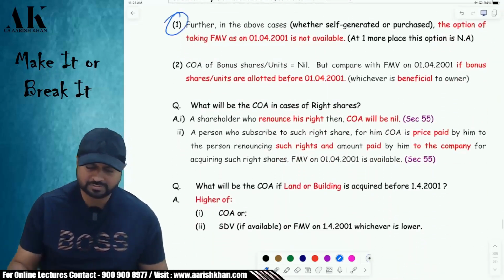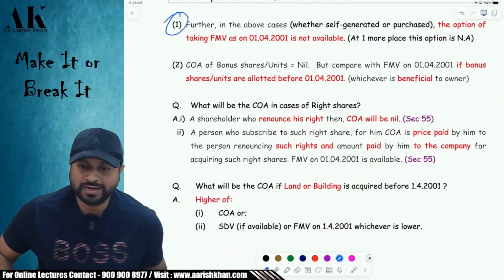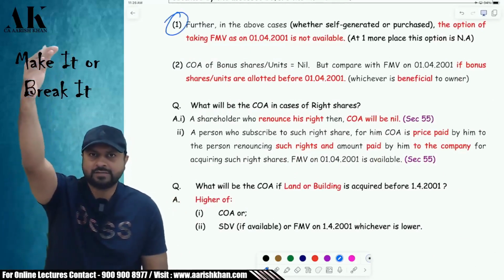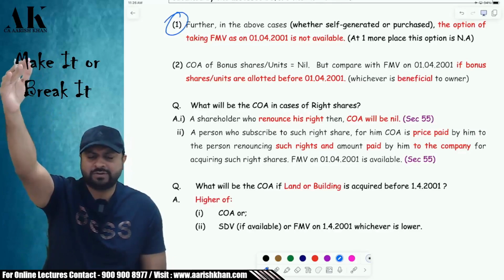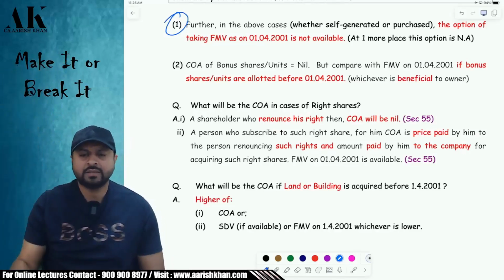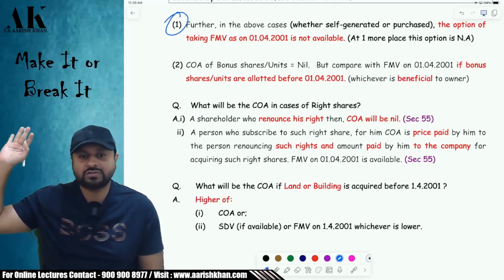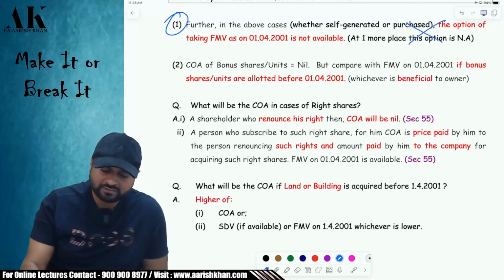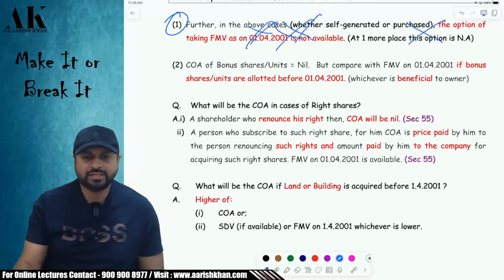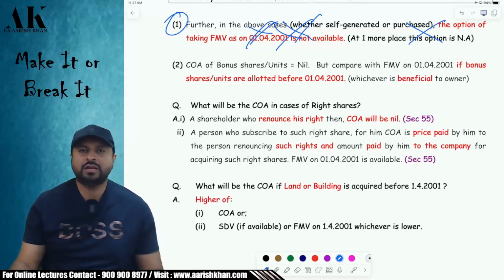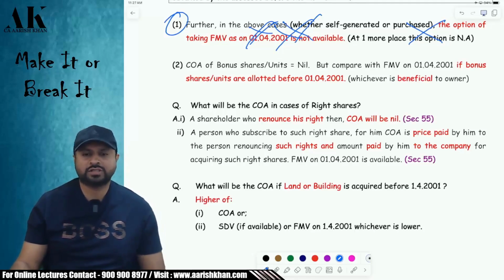Now, coming to the next point. This was only about intangible assets. Now, coming to these points: these intangible assets like goodwill of a business, goodwill of a profession, trademark, all these things. Even if it was acquired before 2001, now listen carefully, even if it was acquired before 2001, the option to take FMV on 1/4/2001 is not available in these cases. Be very careful. Okay. Now let us talk about the cost of acquisition in case of bonus shares and units.